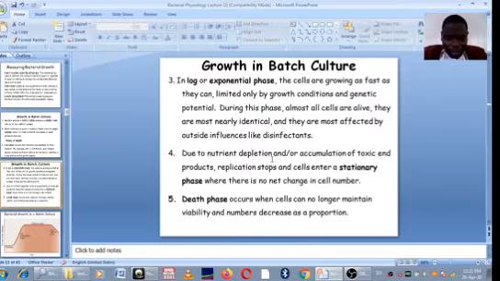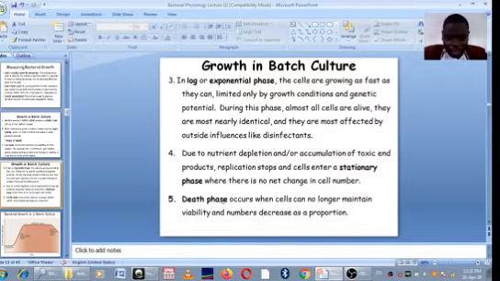And this is because the rate of growth or the rate of increase of bacterial cells equals the rate at which the bacteria dies. So because of that, you will have this phase as stationary, meaning there's no net change that is happening in terms of the number of bacterial cells.